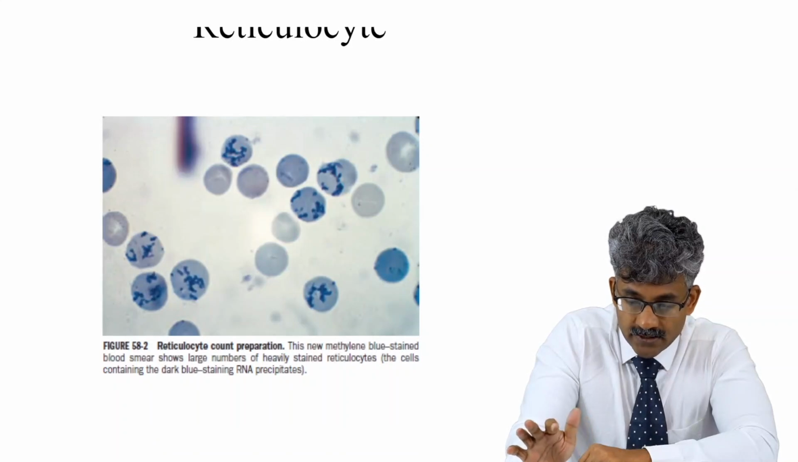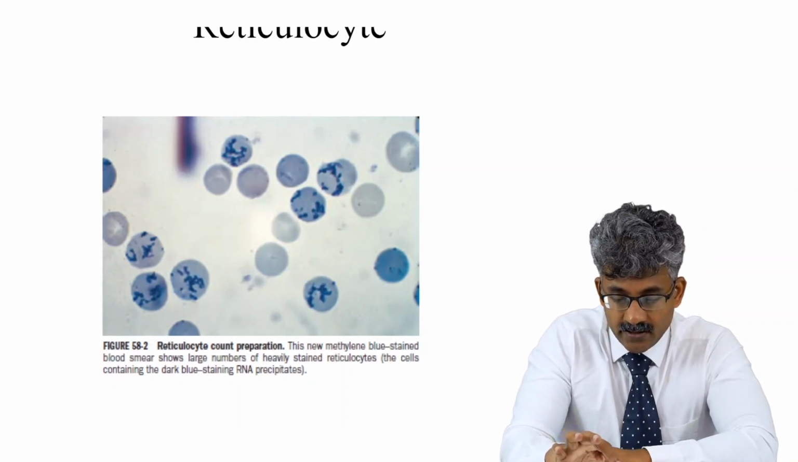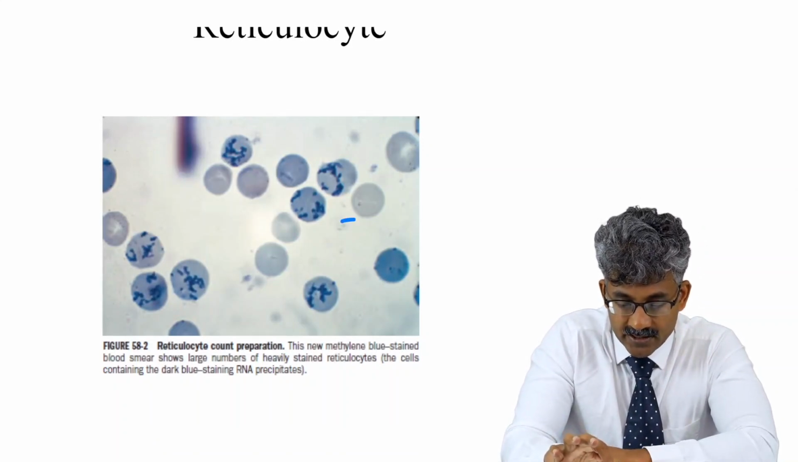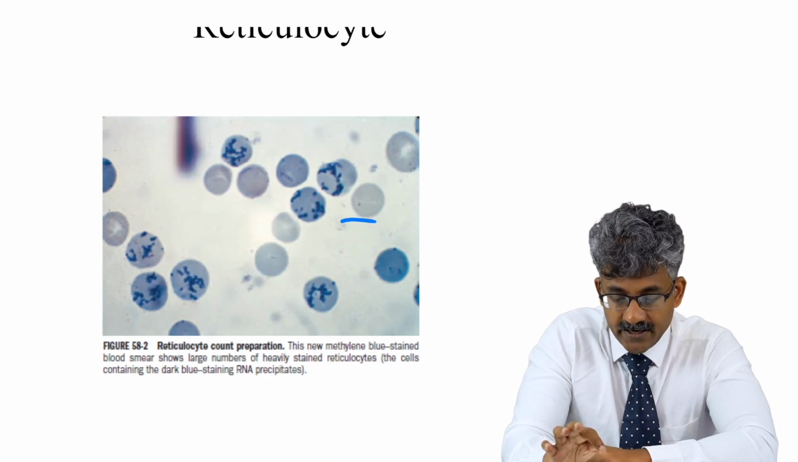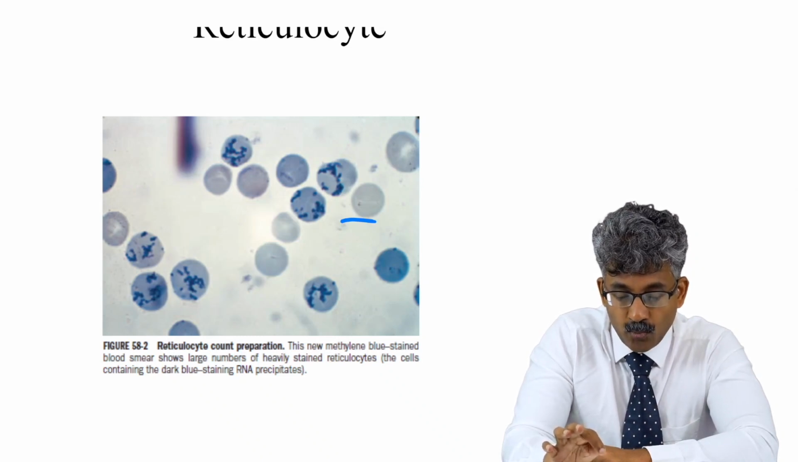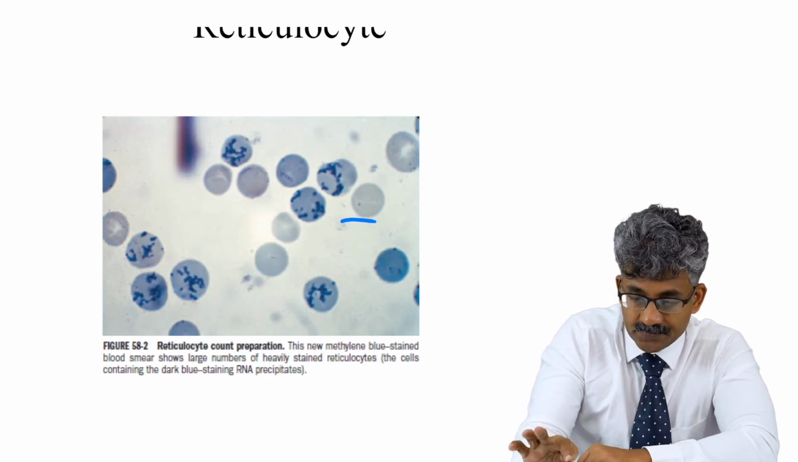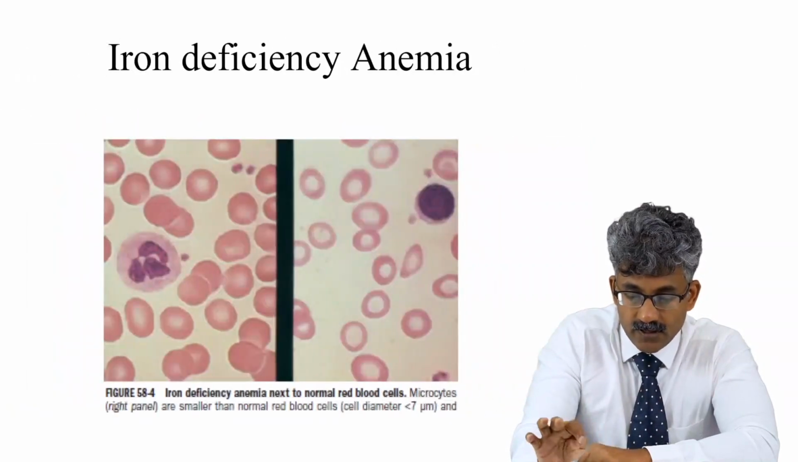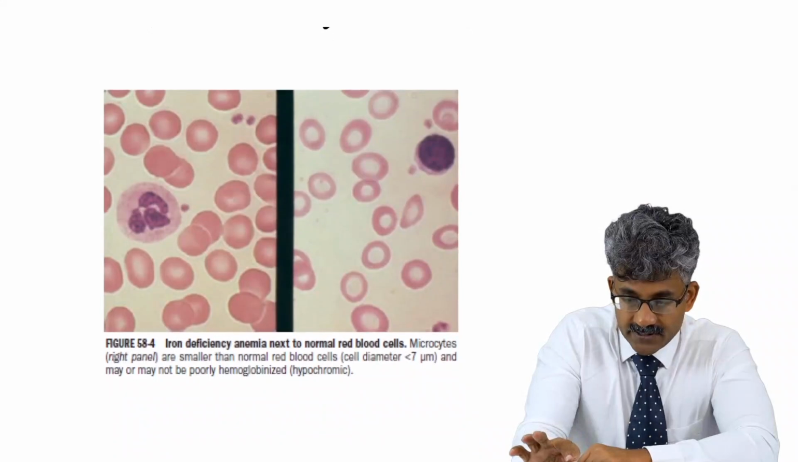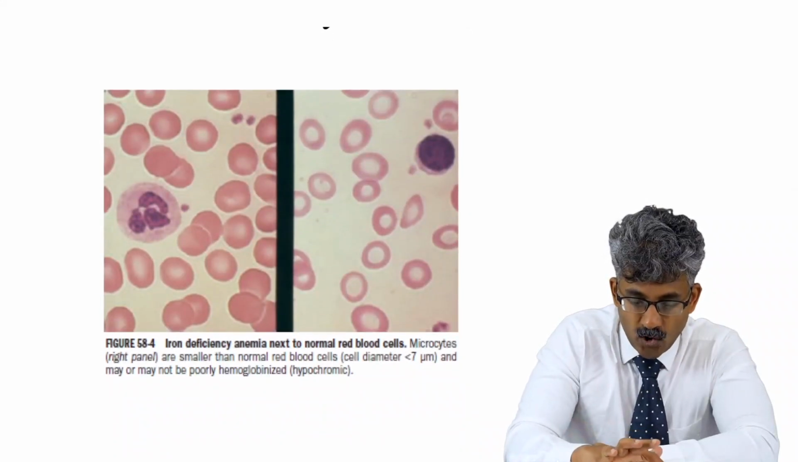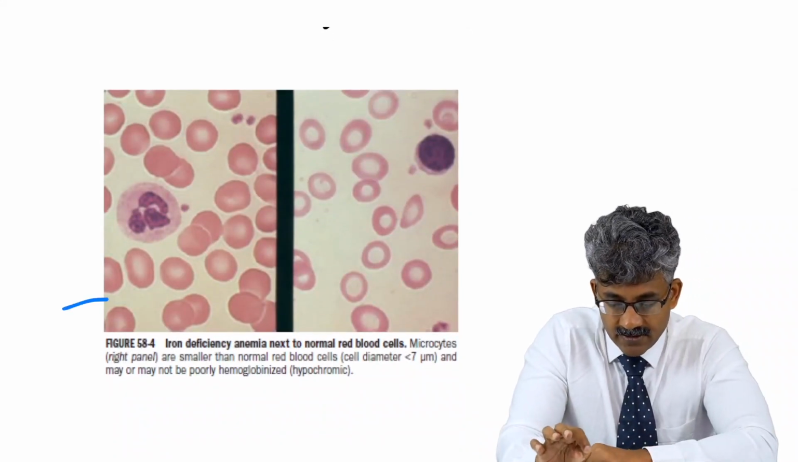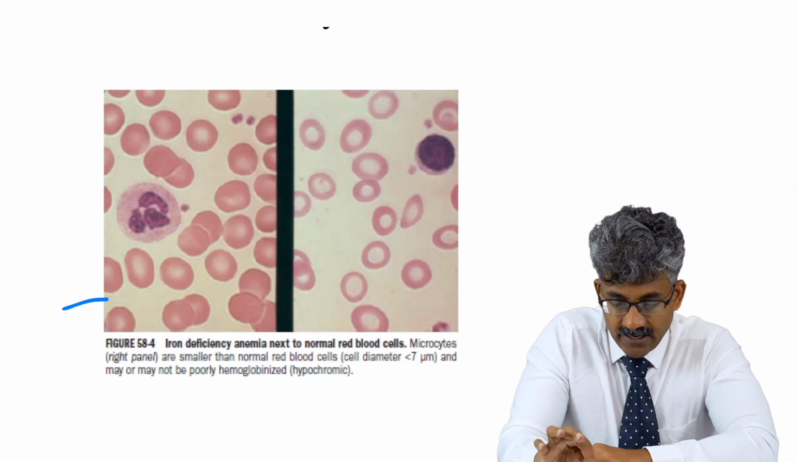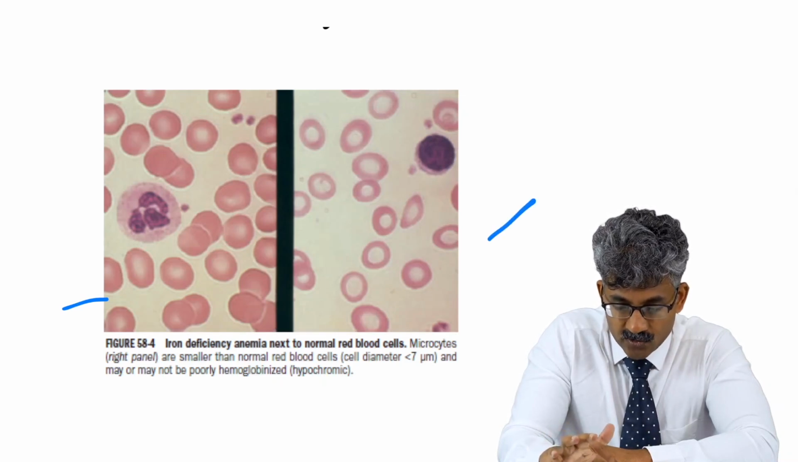So this is how the reticulocyte looks. Here you can see the methylene blue stained blood smear shows a large number of heavily stained reticulocytes, the cells containing dark blue RNA precipitates. And here you can see how iron deficiency anemia looks. The left side is a normal peripheral smear. On the right side you can see they are poorly hemoglobinized, hypochromic, and also microcytic.